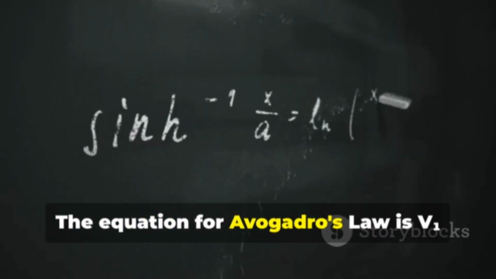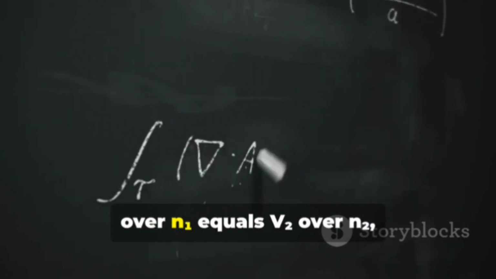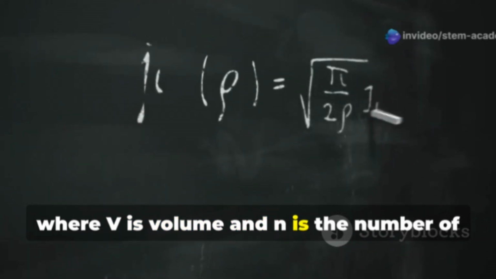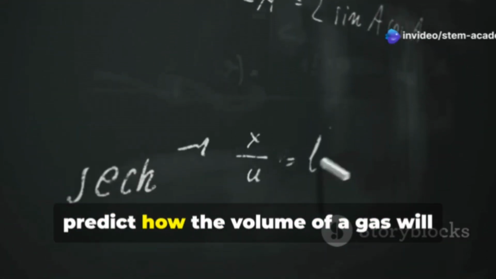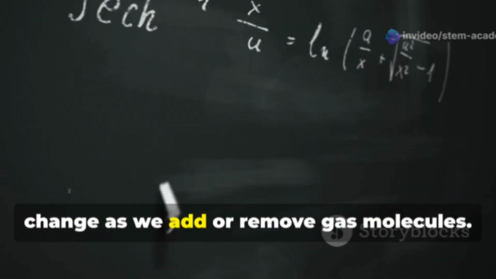The equation for Avogadro's law is V1/N1 = V2/N2, where V is volume and N is the number of moles of gas. This equation helps us understand and predict how the volume of a gas will change as we add or remove gas molecules.